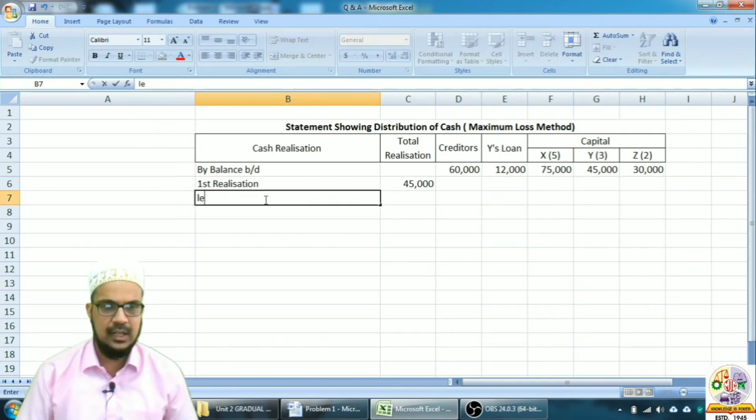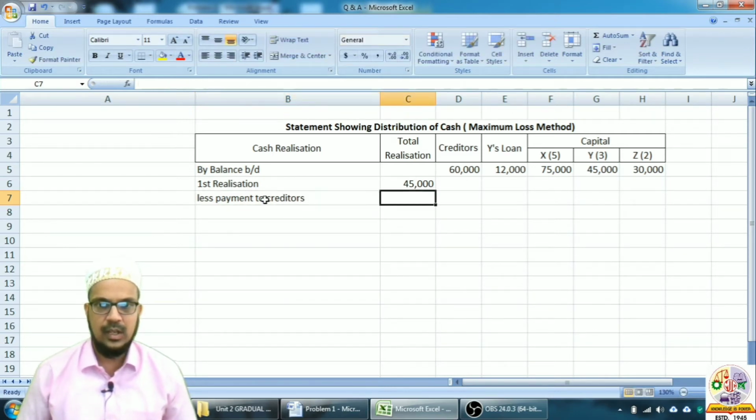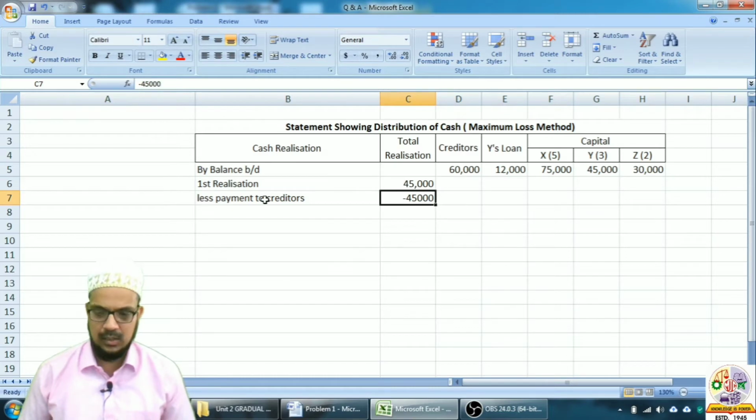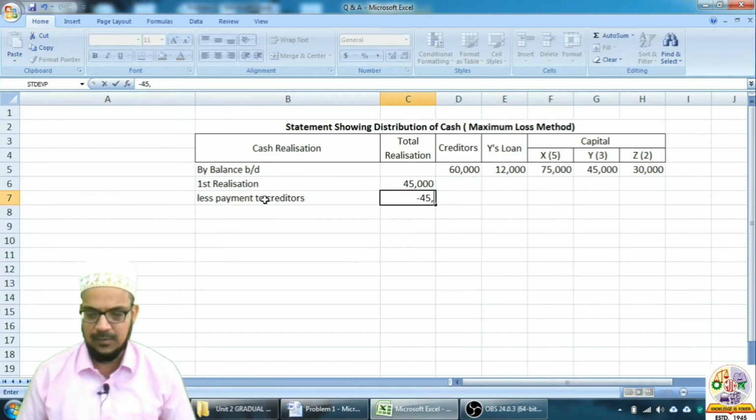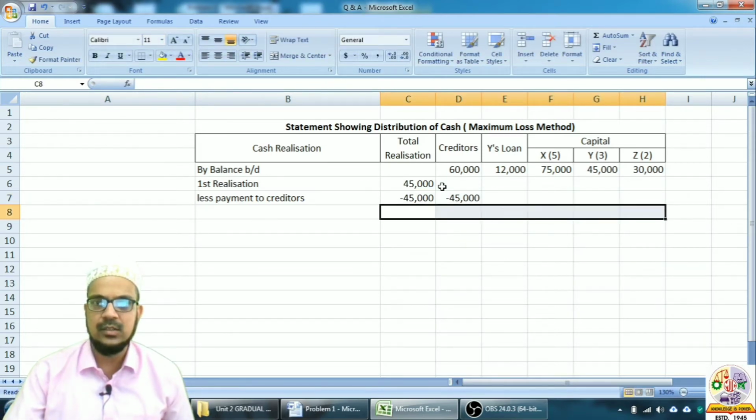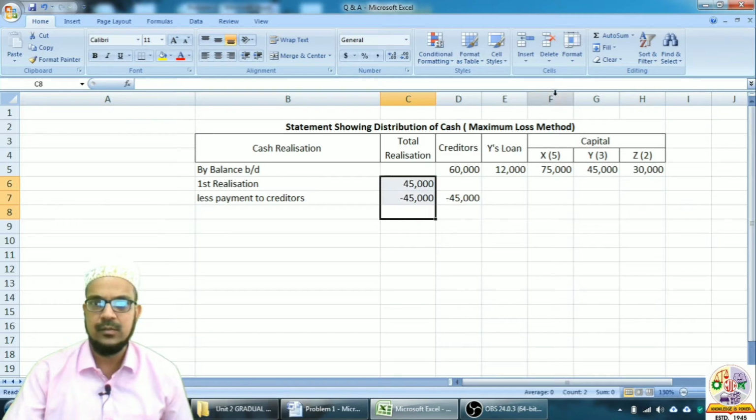So I will write less payment to creditors and minus 45,000. This amount will be entirely used here, minus 45,000. So now take the balance. The balance will be, there will be 0 here.